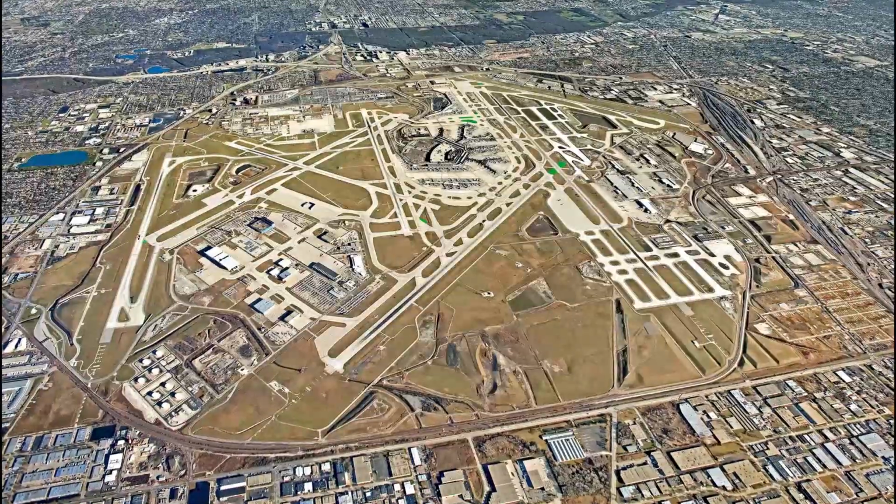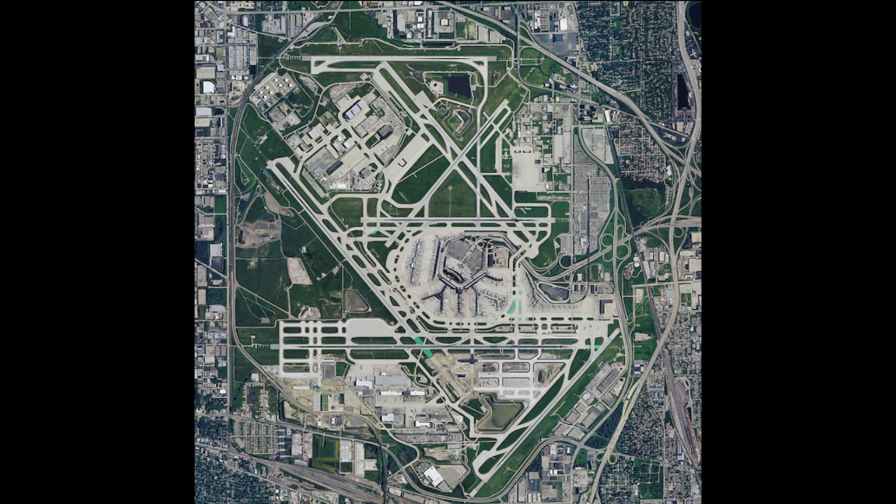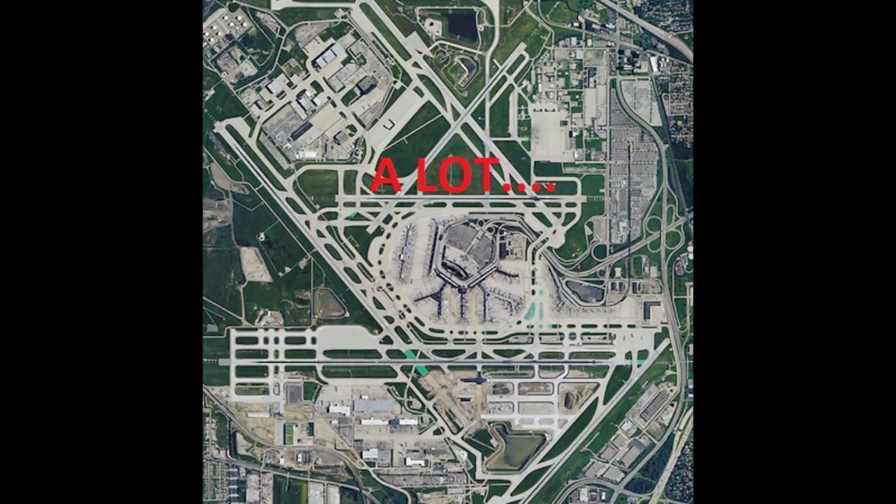It took 4 years to be given FAA approval, but in 2005, it was official and works began to sort of just redo everything. 4 new runways were built and 2 existing runways were extended. How many runways does this airport have?